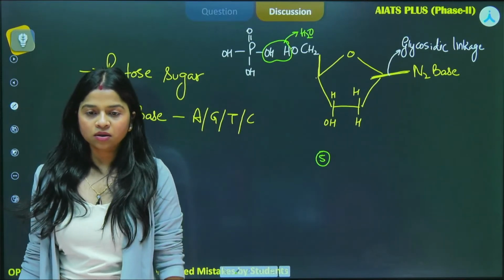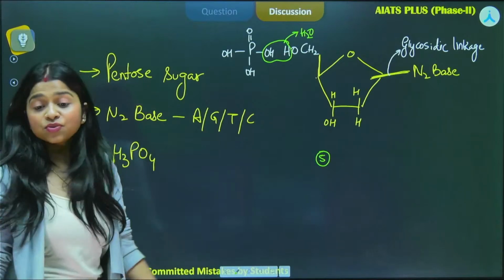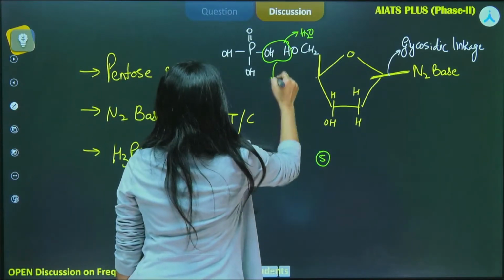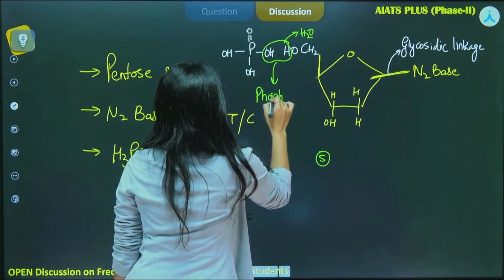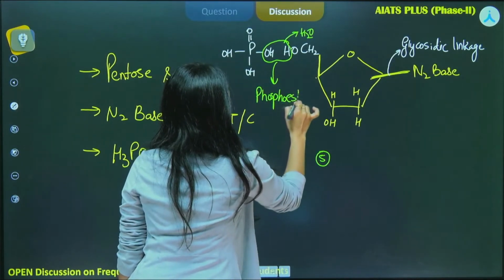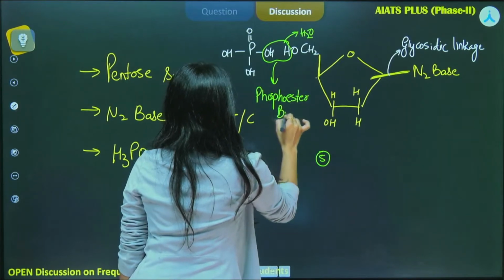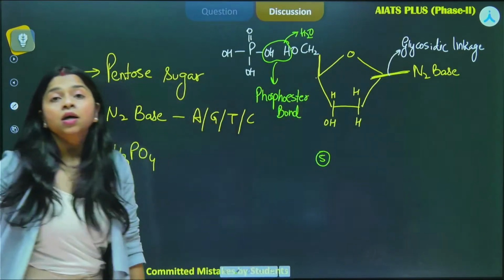What is the bond between phosphate called? This is what I am saying, that is the phosphoester bond. Okay. Is it clear with everyone?